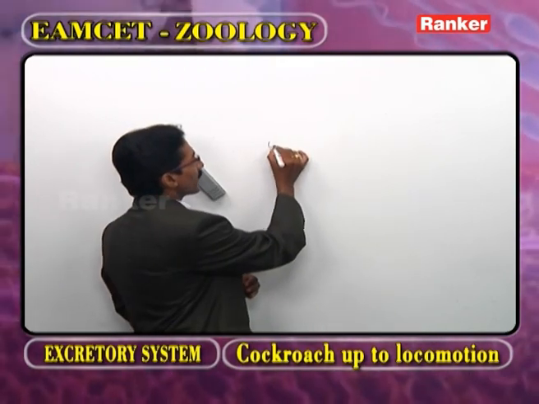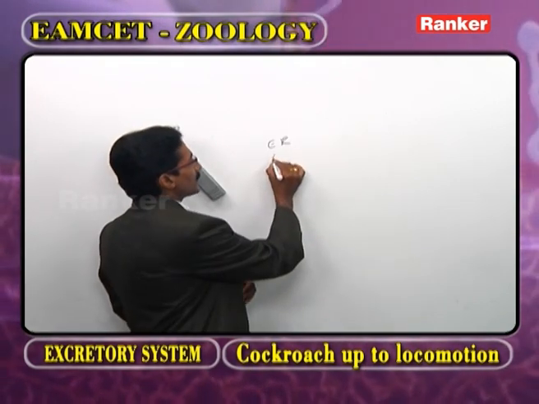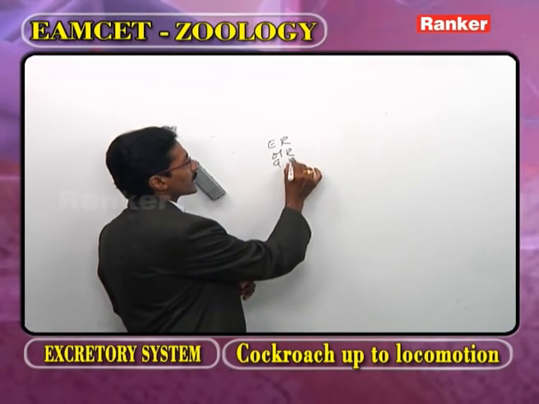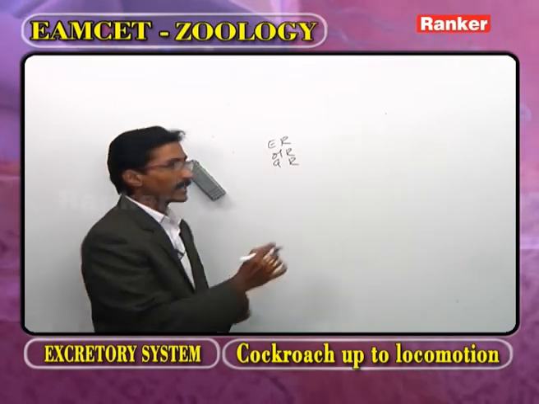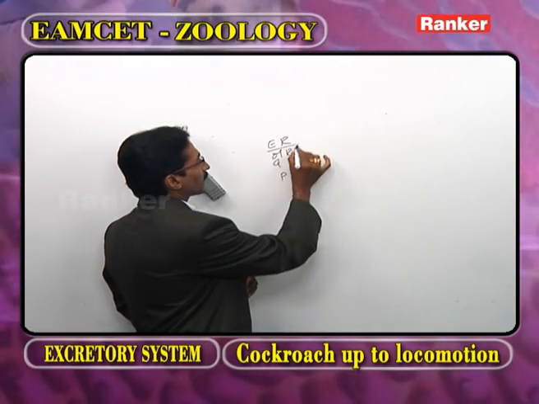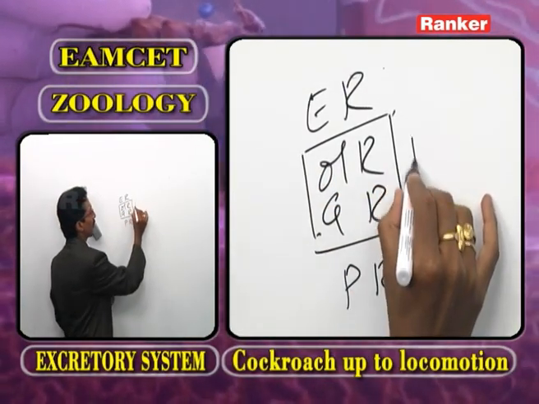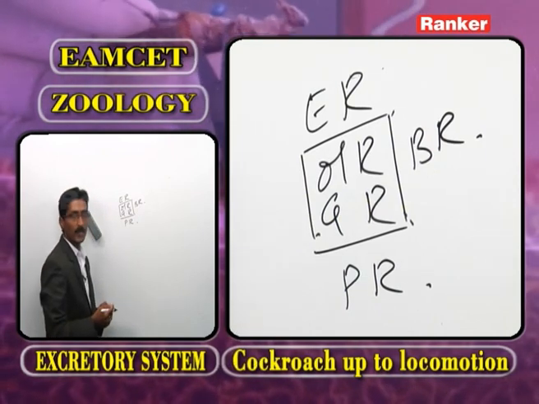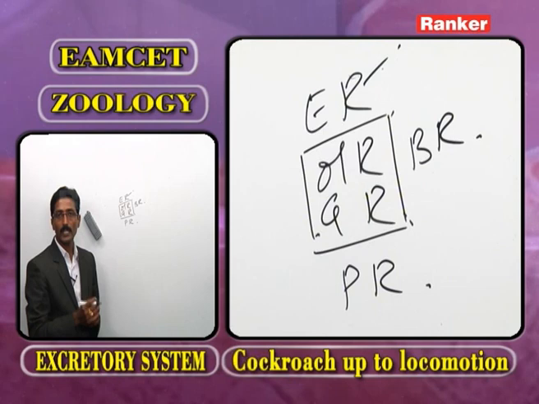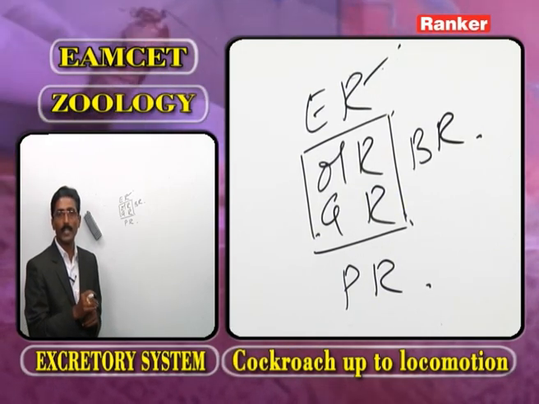Now, once again, we have to observe group A. In group A, one is epidermal receptors, second is olfactory receptors, third is gustatory receptors, and the last one is photoreceptors. The olfactory receptors and gustatory receptors are known as the buccal receptors. Epidermal receptors are also called mechanoreceptors or tactile receptors or tango.